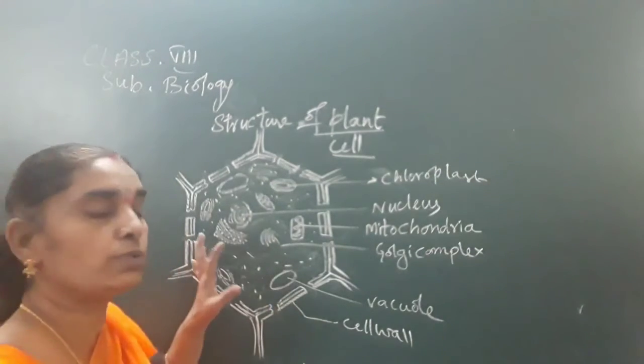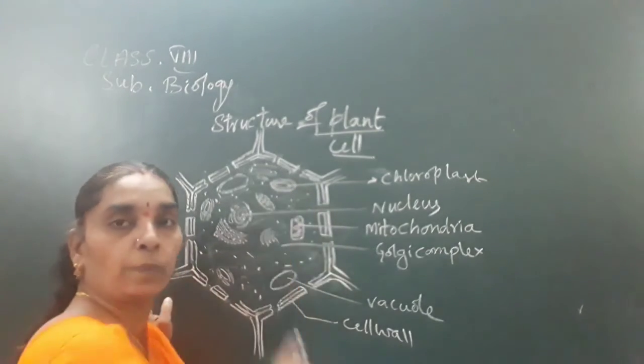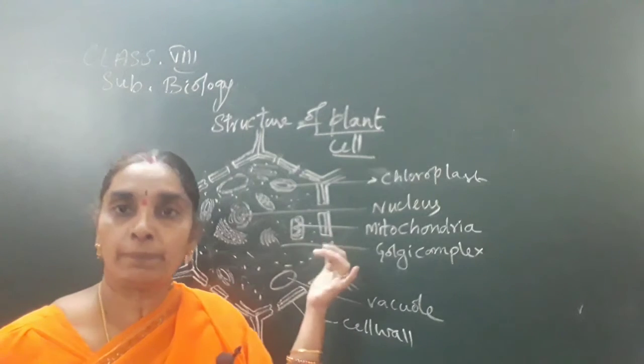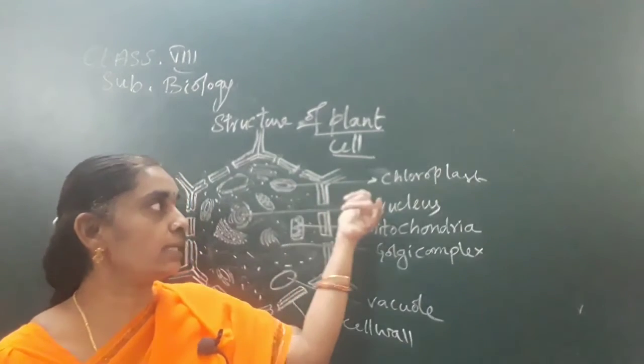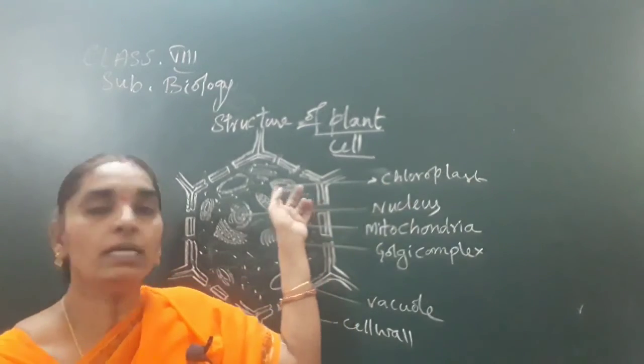It helps to make the plant stand erect. It also contains the chloroplasts, which are necessary for the photosynthesis process, green colored structures which contain the green pigment called chlorophyll.